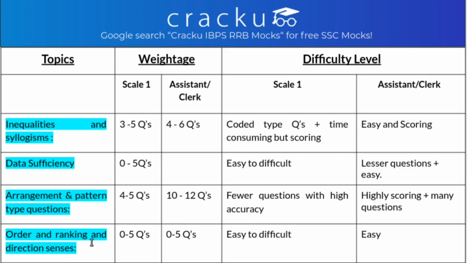The other is order and ranking and direction sense. In Scale 1 they are 0 to 5 questions from this topic, and it is the same for Office Assistant, and they are easy.